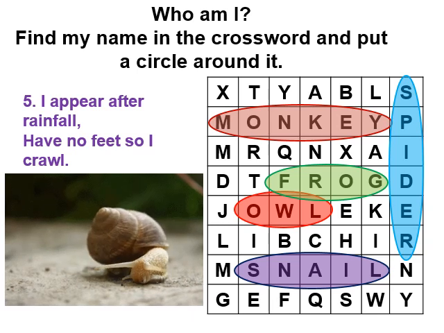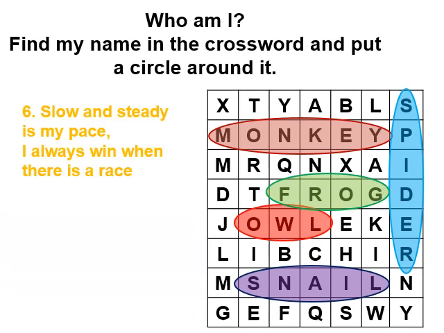Now next we have our last riddle. Slow and steady is my pace. I always win when there is a race. It is actually a story. Children, have you heard of this story? In which an animal moves slowly, runs slowly, but still it wins the race. And slow and steady is my pace. It is its way of walking. Can you find out it?